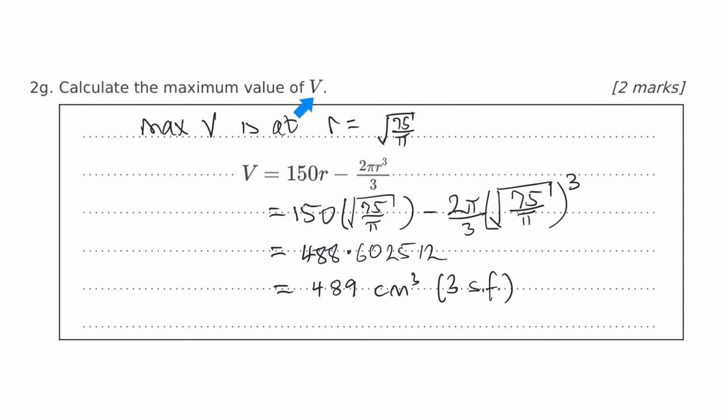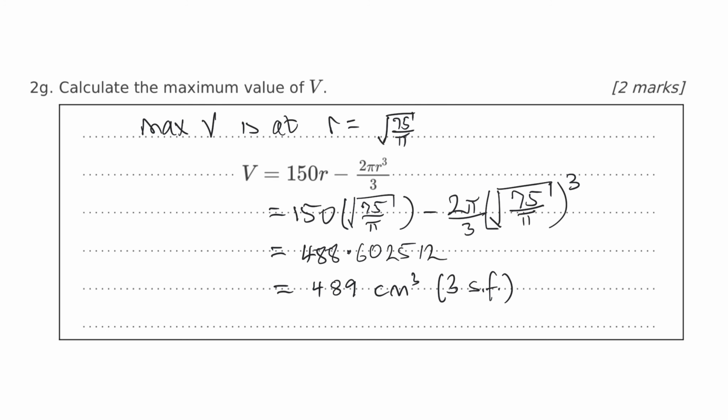Calculate the maximum value of V. Well, again, we know that the maximum value of V occurs when R equals the square root of 75 on pi, so we just put that back into the original equation. This is not the derivative, right? This is our volume in terms of R. So we just substitute the square root of 75 on pi in for there, and we get 489 centimetres cubed to 3 significant figures.